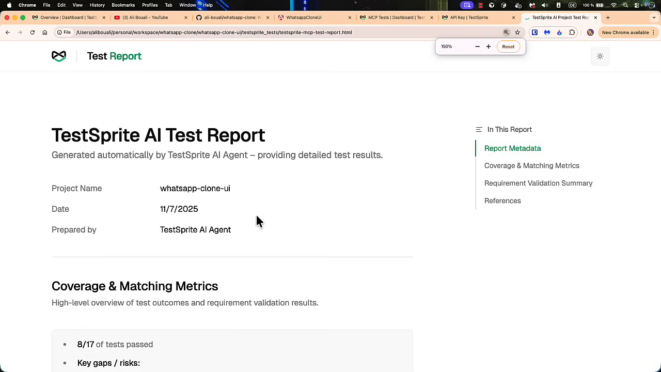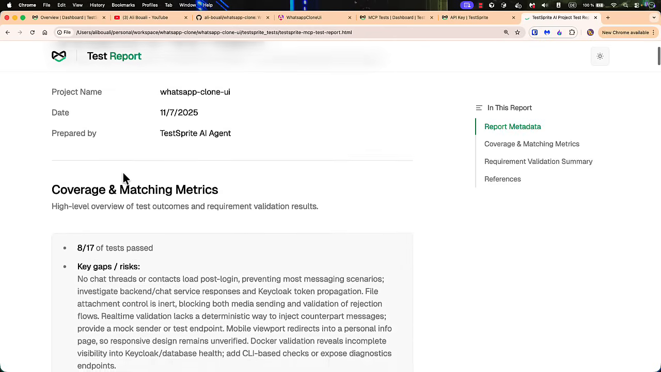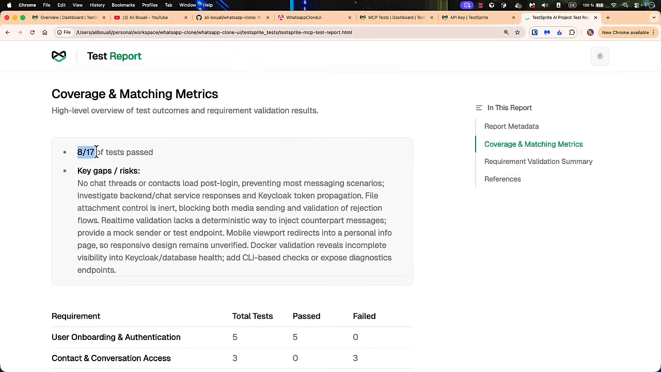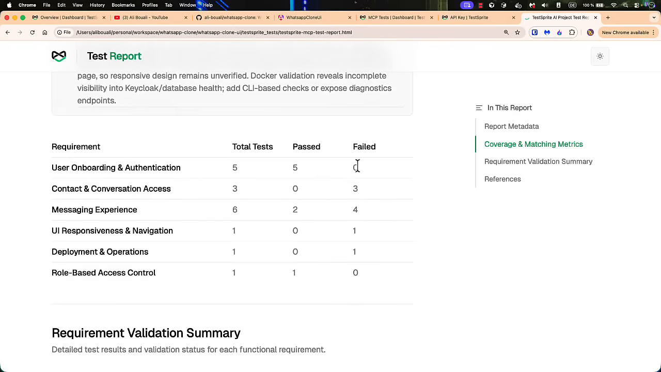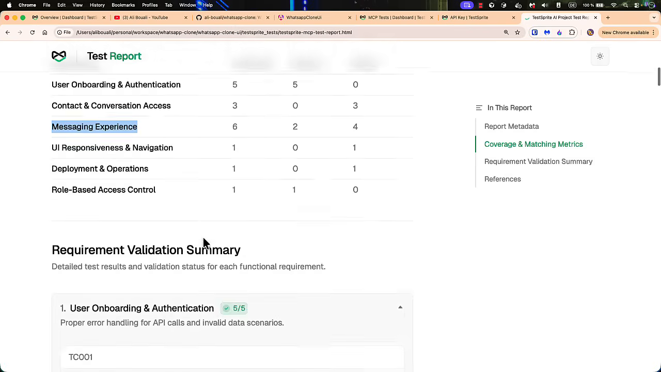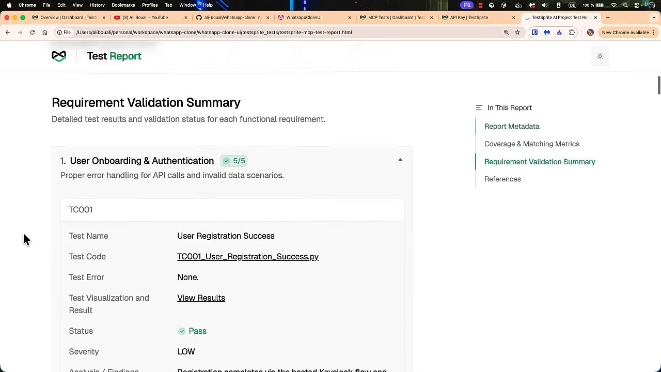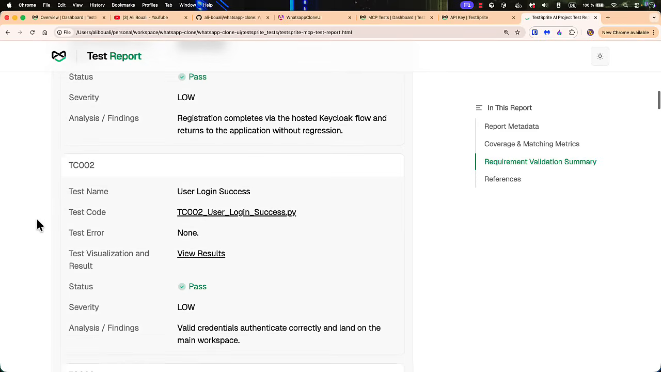So let me zoom in. So here we have the TestSprite AI test report. So we have the project name. So we have 8 out of 17 tests passed. All right, so the failing ones: contact and conversation access, message experience, UI responsive navigation, and so on and so forth. So we will see what really went wrong and what are the issues.